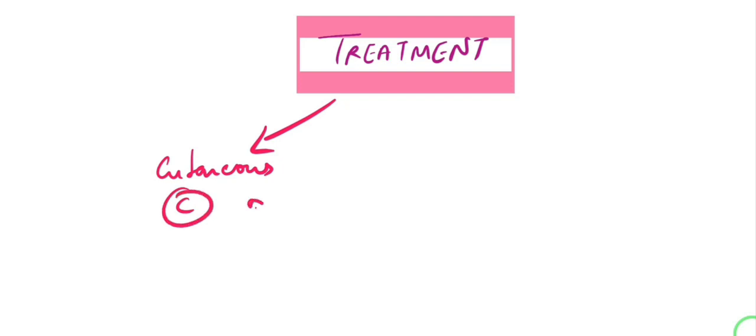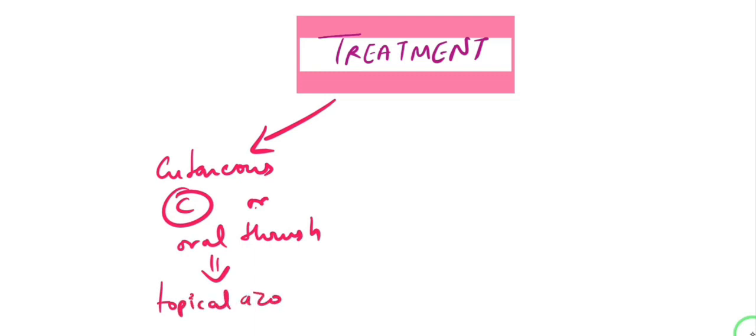When you definitely know that this is a case of candidiasis, probably caused by Candida albicans or maybe some other species as well, for the treatment of cutaneous candidiasis or oral thrush, we give topical azoles, right?